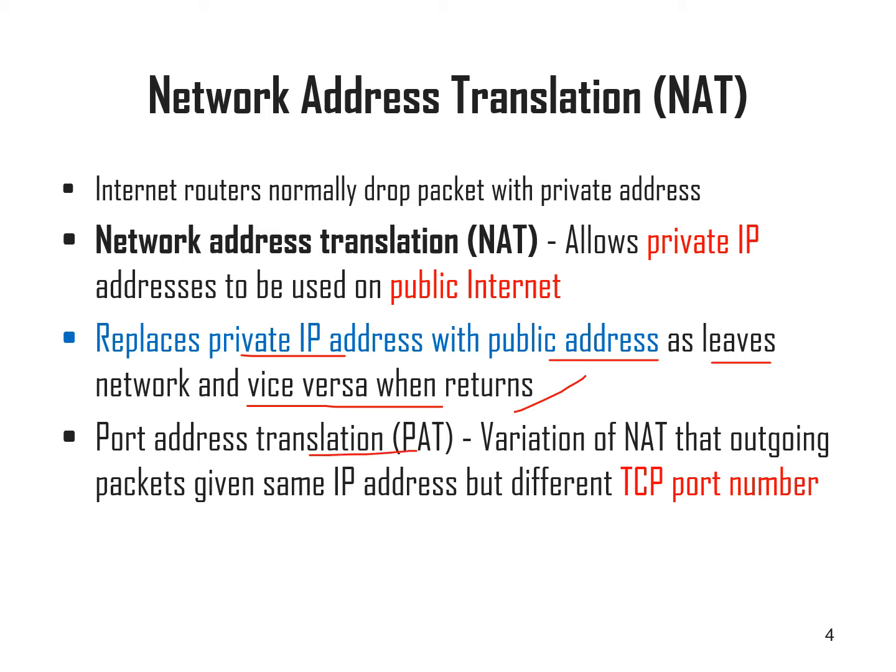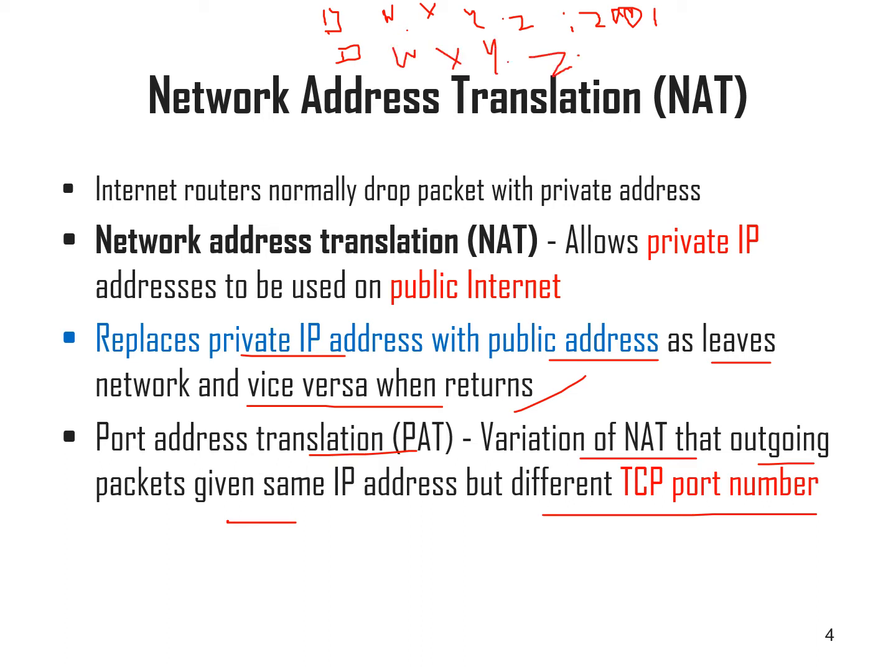So what is meant by port address translation? It is an extension, a variation of NAT. Outgoing packets are given the same IP address but different TCP/IP port numbers. If this is the first packet, it will be given, say for example, the IP address w.x.y.z with the port number 2001. The second packet will be given the same IP address w.x.y.z with the port 2002. So they are differentiated with the help of port numbers. Simple. That is port address translation.